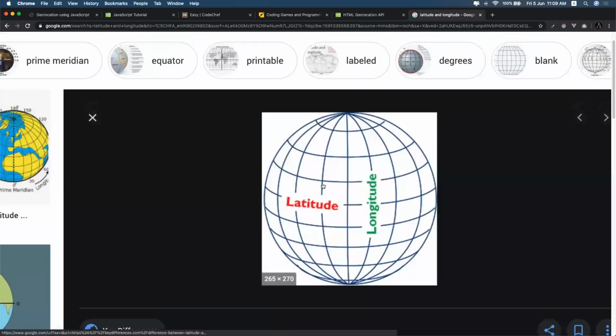The latitude and longitude are numbers used to locate any single point on the surface of this globe. Anywhere, you can track any position on the globe using latitude and longitude. Latitude lines are the horizontal lines and longitude lines are the vertical lines.